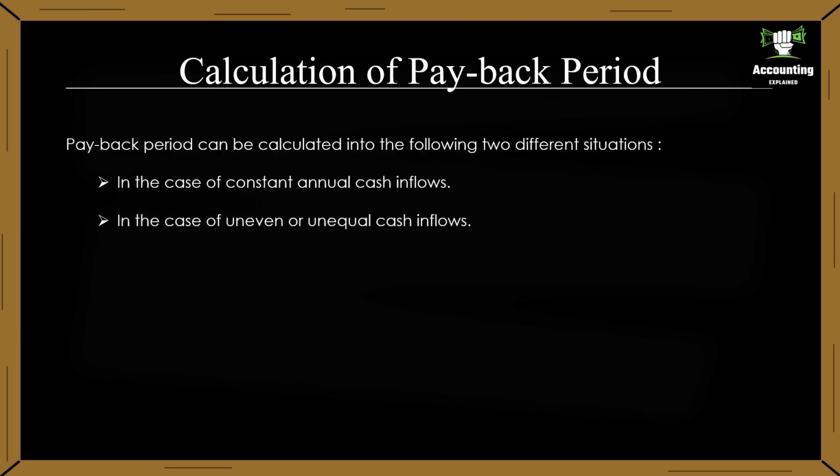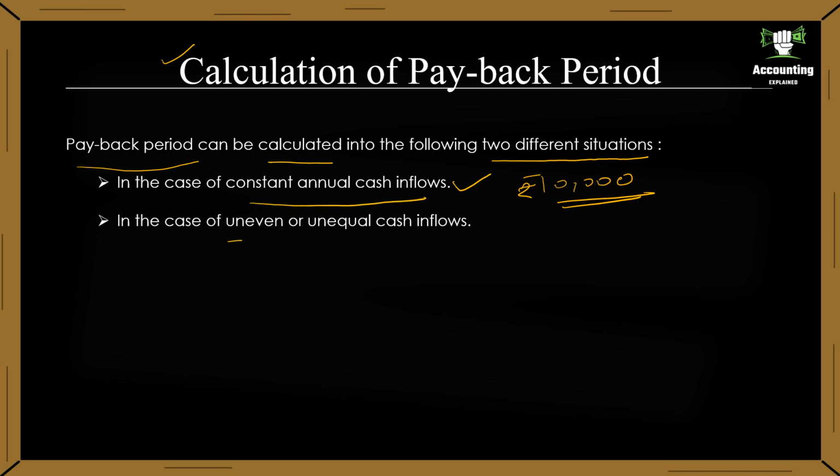Calculation of payback period. Payback period can be calculated in two different situations. One is when the project has constant annual cash flows. If it is rupees 10,000 for 1 year, then it will be constant for all the years. That is called constant annual cash inflows.